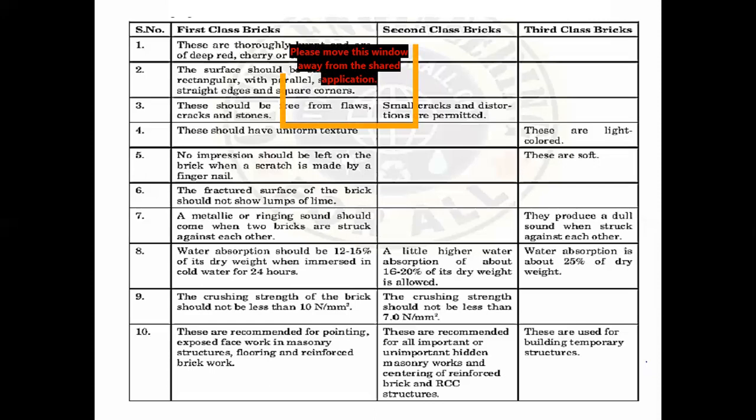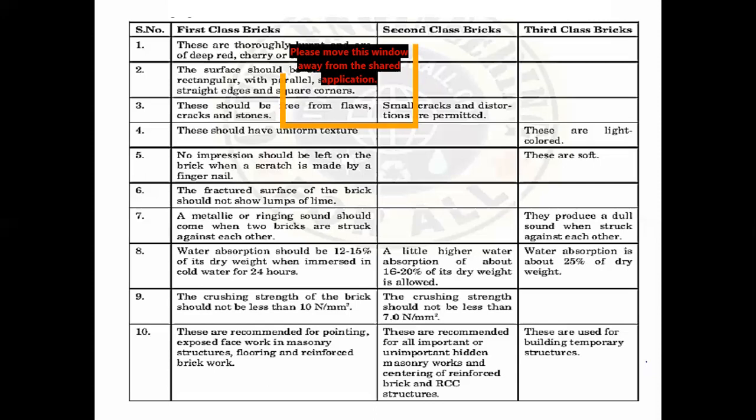Based on strength, bricks are designated according to their class. For example, 30, 35, 25. That 35 means their crushing strength is greater than 35 Newton per mm square. Likewise, it has been split. That is not much important for GATE. And water absorption, we have already said, should not be more than 20 percentage.